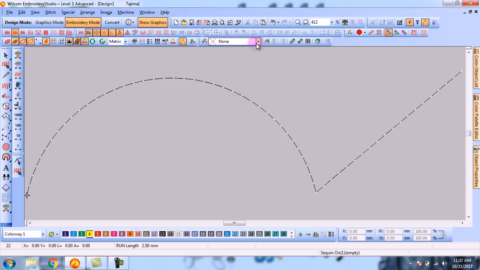And now you will select your sequence from here, and now you will press the E button on your keyboard, and now you can press the left and right arrow keys on your keyboard, and by pressing the space button you can insert or apply the sequence on any needle points.